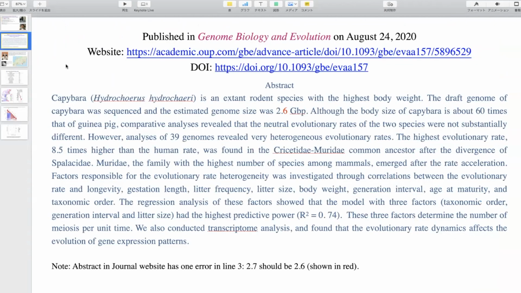This paper was published in Genome Biology and Evolution on August 24th. You can see the website and DOI, and this is the abstract. At this moment, as of September 14th, 2020, there's still one mistake in the abstract. The expected genome size is not 2.7, but 2.6, as shown here.